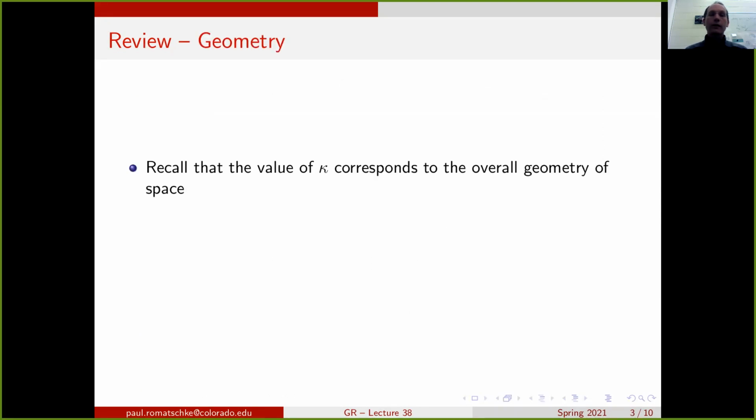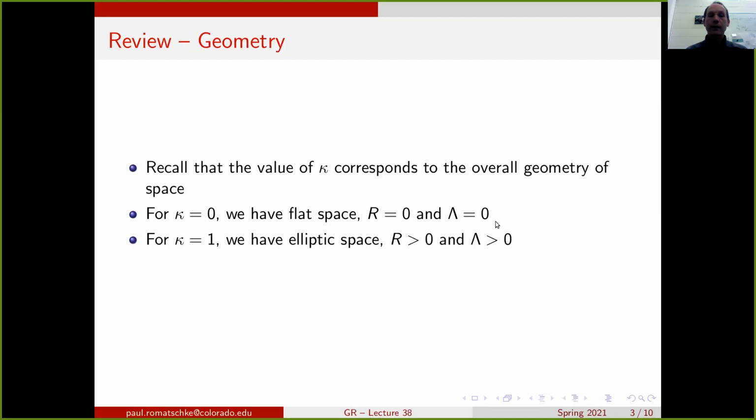Okay, first recall that the value of kappa corresponds to the overall geometry of space. It takes three different values. One of them is kappa is 0, which corresponds to flat space or Ricci curvature equal to 0. And that is the same as having 0 cosmological constant, lambda is 0. If kappa is 1, then we have an elliptic geometry.